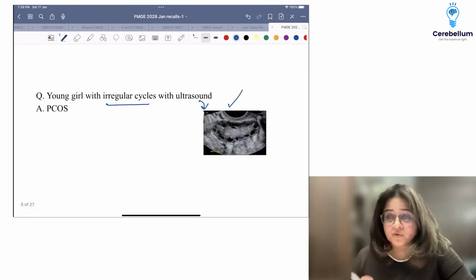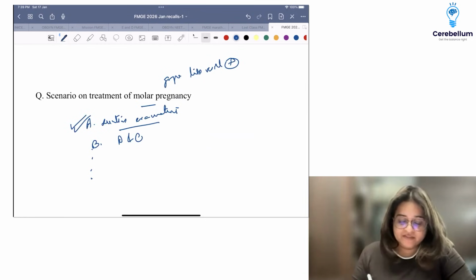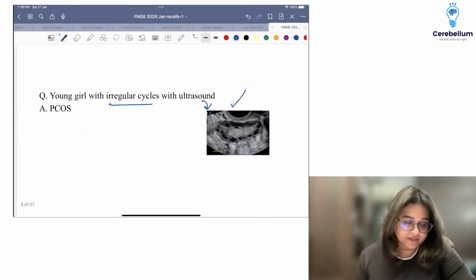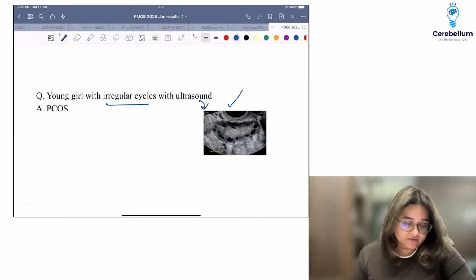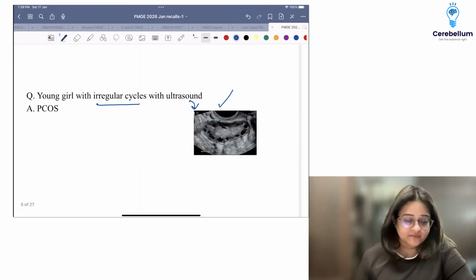Methotrexate we don't use in molar pregnancy. Methotrexate we use in choriocarcinoma. Molar pregnancy always is suction evacuation followed by beta HCG surveillance. There is a 15 to 20% chance she may develop choriocarcinoma. In choriocarcinoma, the treatment of choice is chemotherapy, that is methotrexate. Okay, so grape-like vesicles was a different question. There are two questions and there's a lot of confusion about what was what, but I think both the answers are pretty clear.